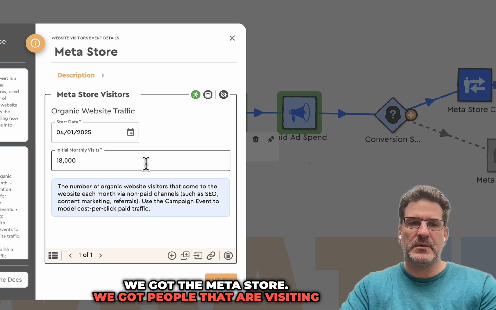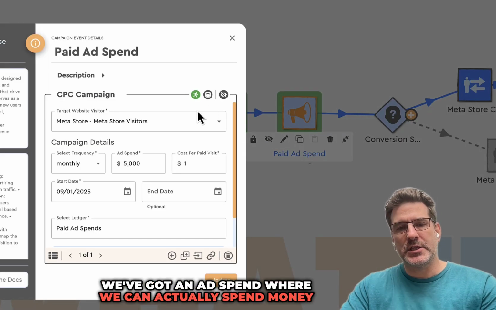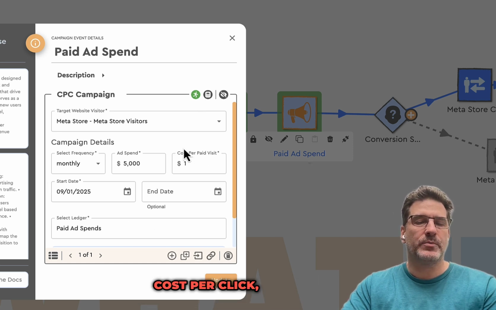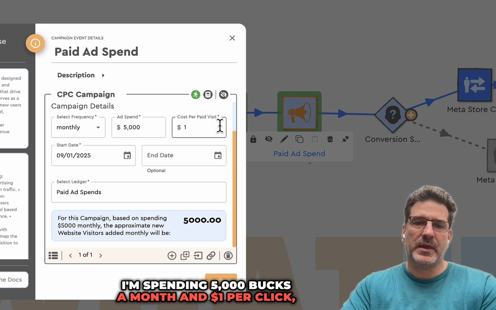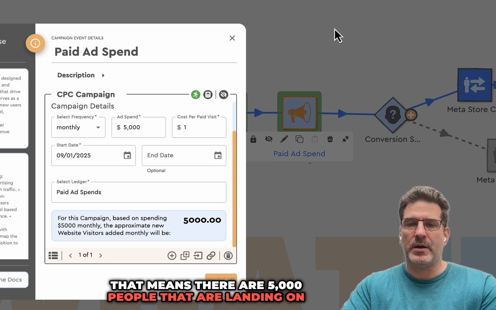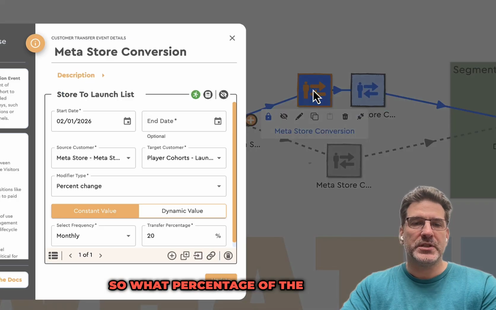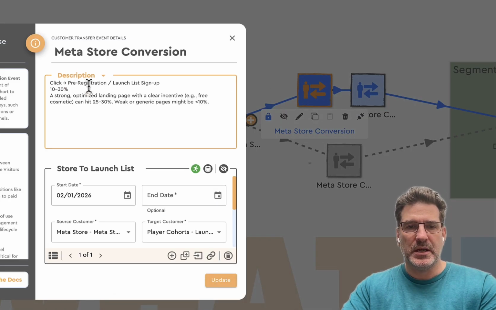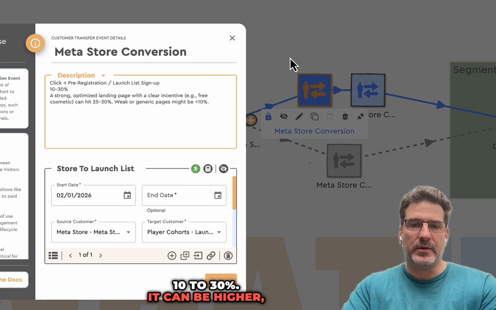We've got people that are visiting the Meta Store on a regular basis. We've got an ad spend where we can actually spend money to drive people to that website, and we can keep track of the cost per click, how much it costs to get people there. For example, if I'm spending $5,000 a month at $1 per click, that means there are 5,000 people landing on the website. Then we have the ability to do conversions. What percentage of the people that land at the Meta Store actually sign up for the launch list? There are some industry averages here. It's usually 10 to 30%. It can be higher, it can be lower.